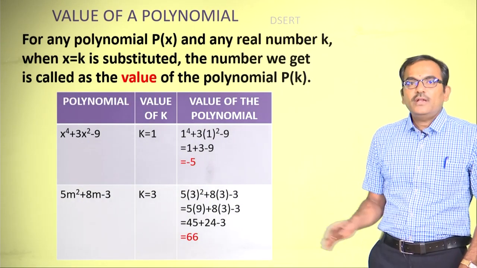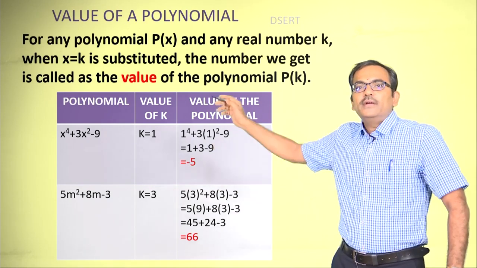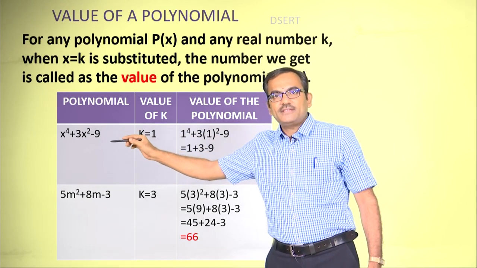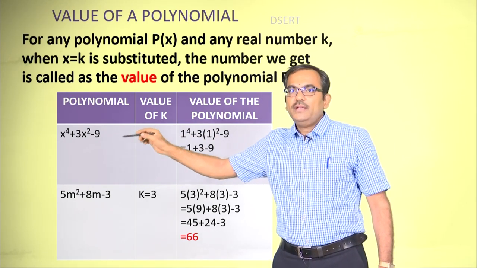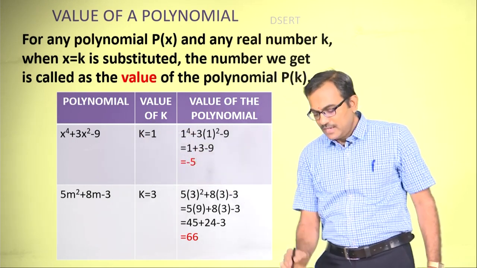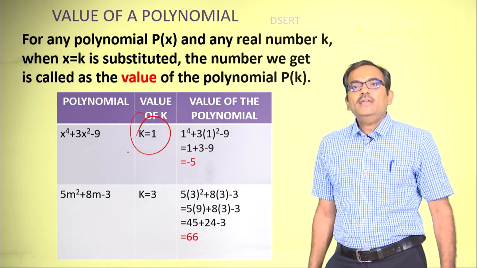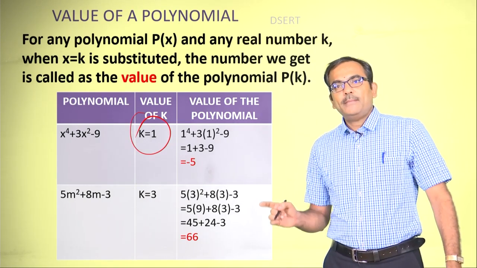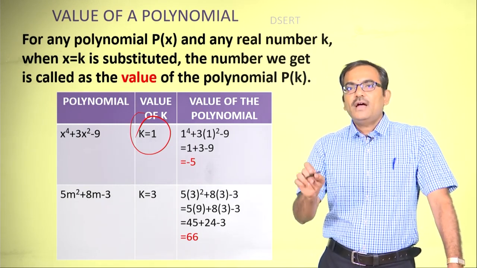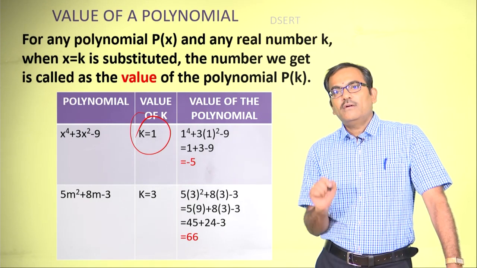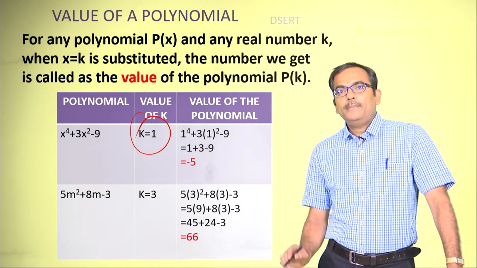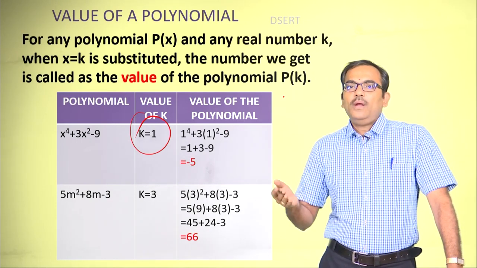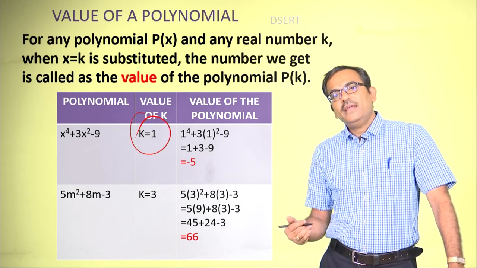As you can see, there are two polynomials listed here. Let us begin with the first one, x to the power 4 plus 3x square minus 9, and I need to find the value of this polynomial when k is equal to 1. In the place of x I will substitute 1. So, 1 to the power 4 plus 3 into 1 square minus 9, then 1 plus 3 minus 9, and ultimately I get the answer minus 5.